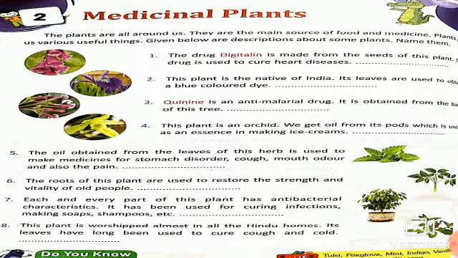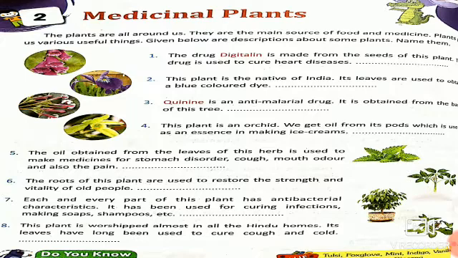Orchid plant. Next one: the oil obtained from the leaves of these herbs is used to make medicines for stomach disorder, cough, mouth odor, and also pain. So the answer is mint. Mint is obviously used for mouth odor and stomach disorder. Next one: the root of this plant is used to restore the strength and vitality of old people. So the answer is ginseng. This plant is used to restore the strength of old people.